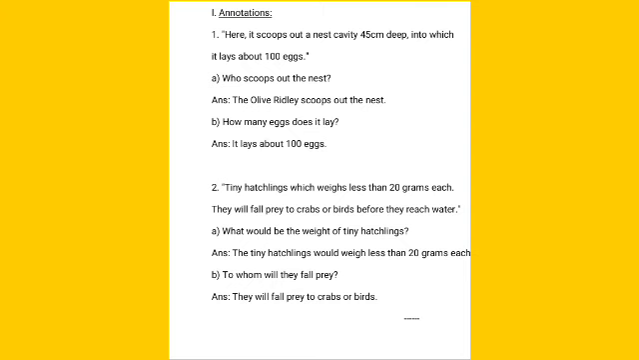Second annotation. Tiny hatchlings which weigh less than 20 grams each. They will fall prey to crabs or birds before they reach water. A. What would be the weight of tiny hatchlings? Answer: the tiny hatchlings would weigh less than 20 grams each. To whom will they fall prey? Answer: they will fall prey to crabs and birds.